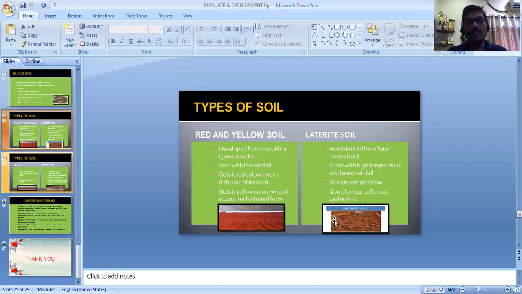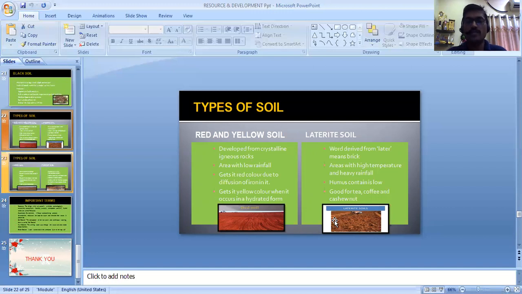The next type is red and yellow soil. Red and yellow soil develops from the crystalline igneous rocks. It is found in areas with low rainfall. It gets its red color due to the diffusion of iron, as it has a high iron content. It gets a yellow color when it occurs in hydrated form, which means when it mixes with water, it converts into yellow.